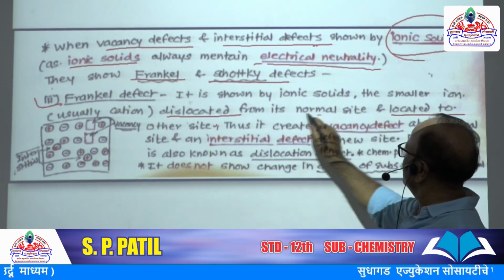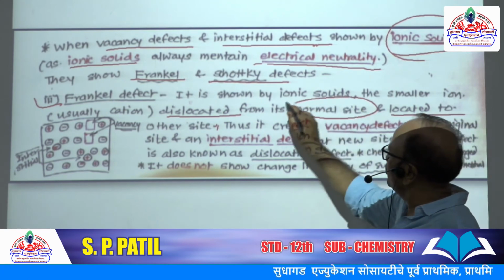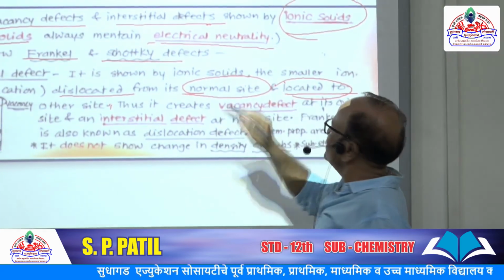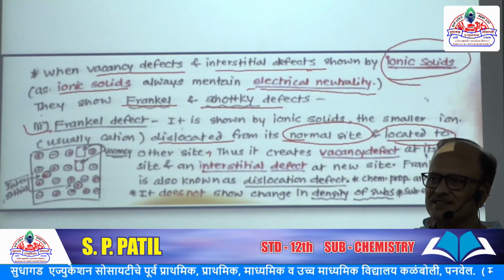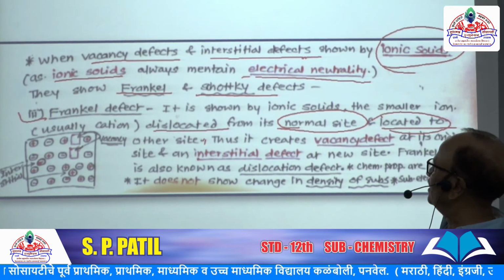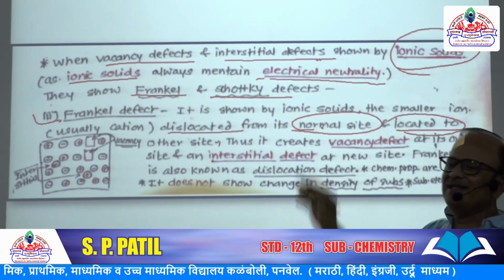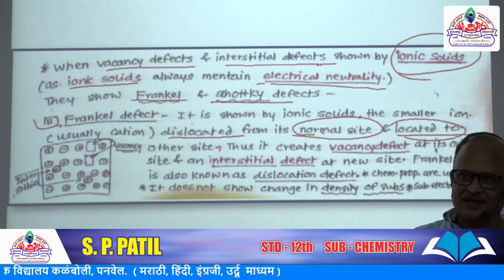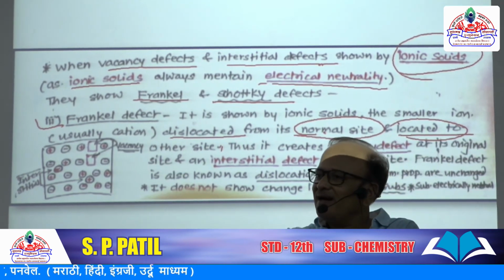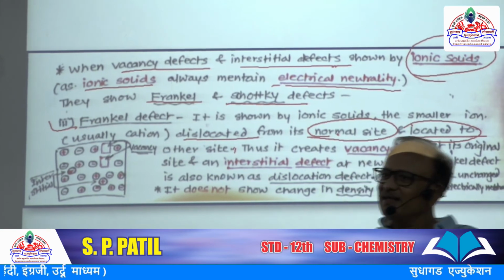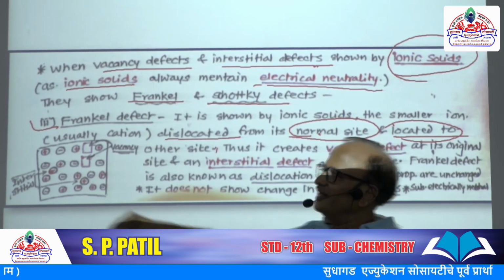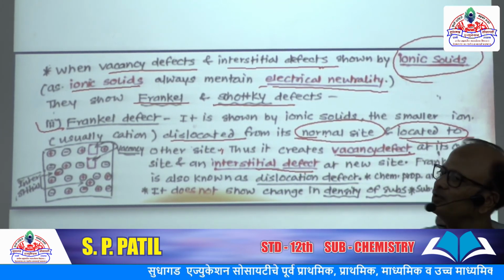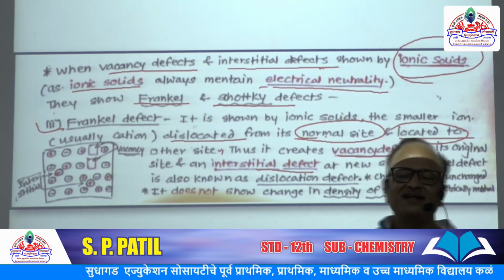So here are two points. They lose their proper position and occupy different sites. Means both types of defect we can observe here. When they leave their proper site, they give rise to vacancy defect, and when they are present at another, interstitial site, they give rise to interstitial defect.